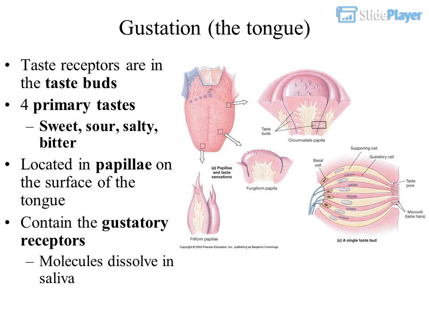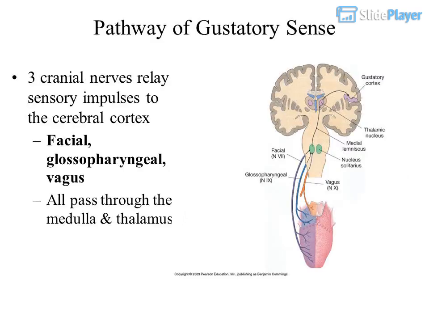Gustation, the tongue. Taste receptors are in the taste buds. Four primary tastes: sweet, sour, salty, bitter. Located in papillae on the surface of the tongue, they contain the gustatory receptors. Molecules dissolve in saliva. Pathway of gustatory sense: three cranial nerves relay sensory impulses to the cerebral cortex. Facial, glossopharyngeal, vagus. All pass through the medulla and thalamus.